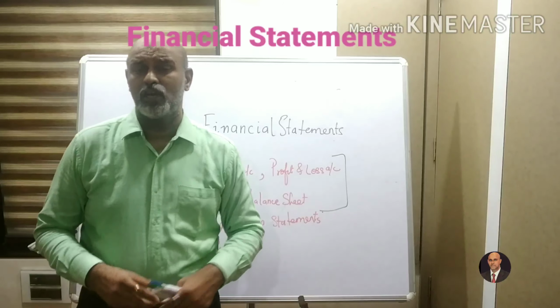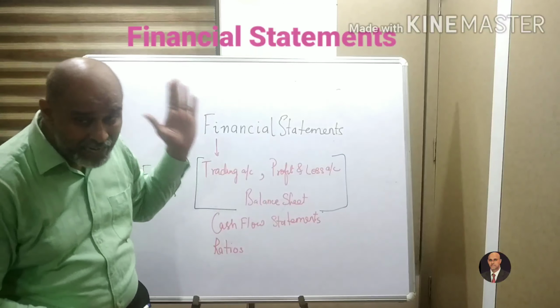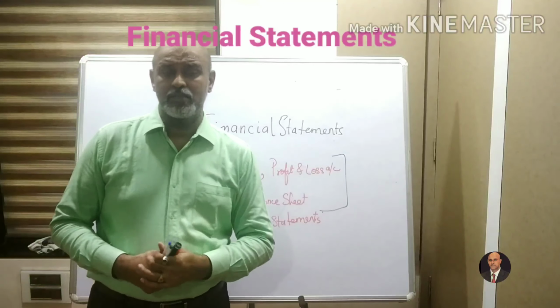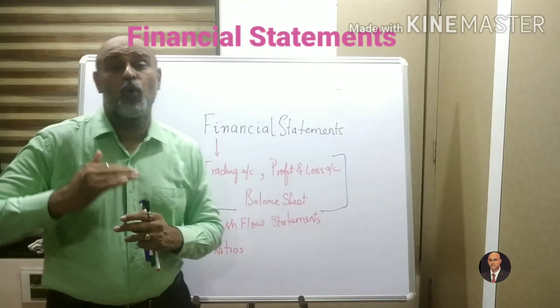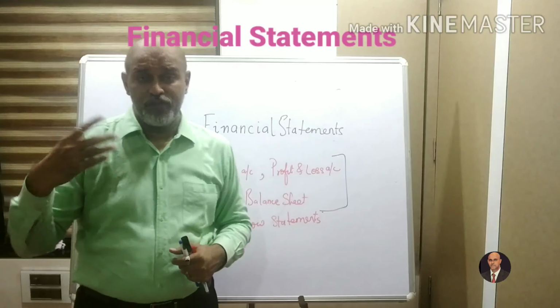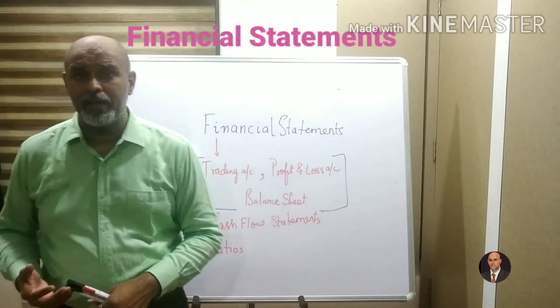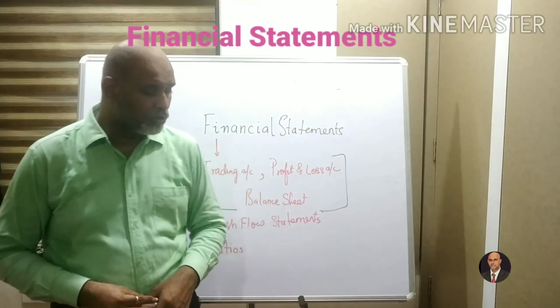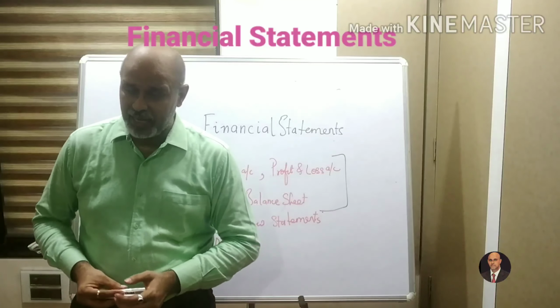Your balance sheet has two very vital sides. One, your left hand side, remember L, left hand side is your liabilities and your right hand side is your assets. Okay, liabilities is what we owe the others, if we have taken a loan or if we have purchased goods on credit or any other expenses which we have to pay during the year, that could be treated as a liability.